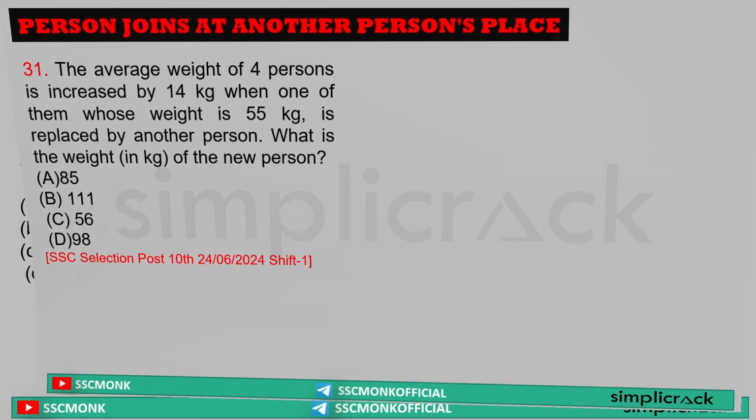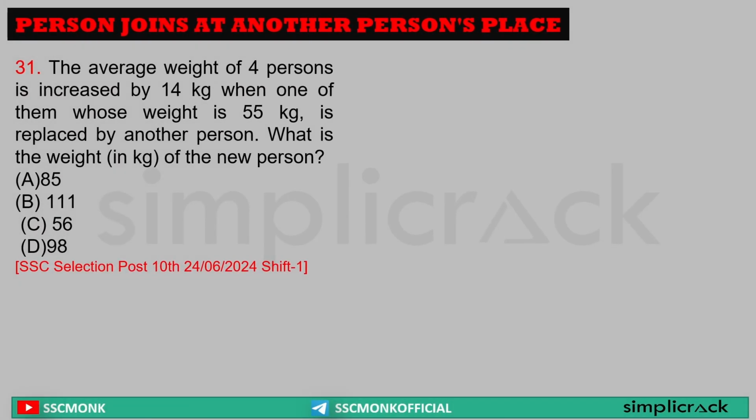Next. A person joins at another person's place. The average weight of 4 persons is increased by 14 kg when one of them, whose weight is 55 kg, is replaced by another person. What is the weight of the new person? Now understand this. 4 guys are there. Their average was X. Okay.